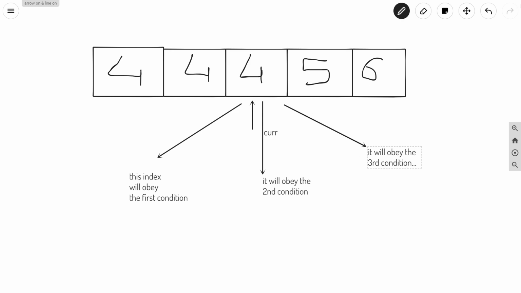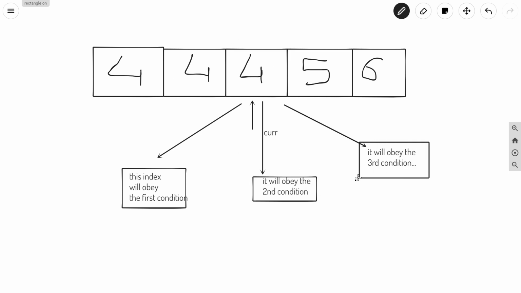Okay, so these are the three conditions, and this index current should obey at least one of these three conditions.